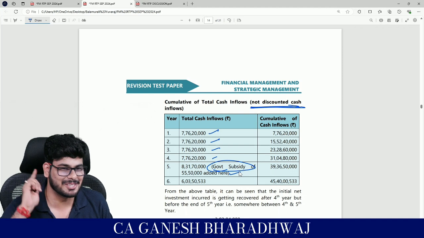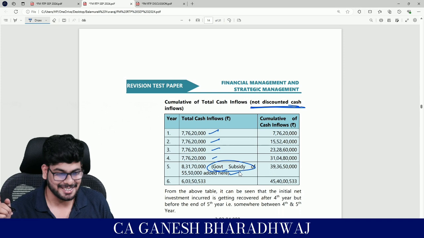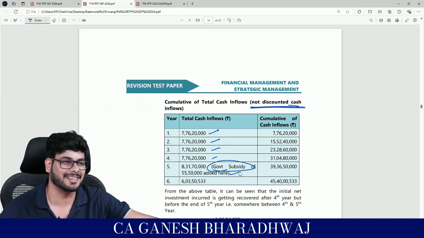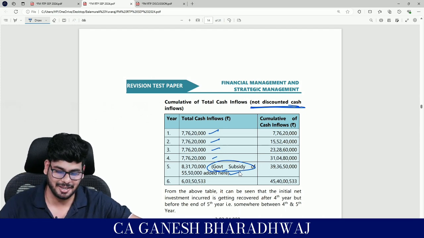No matter where you go, the institute will be after you. So they could have kept it at the end of the 6th year, no? If that was done, then even if you ignore it, your payback period will be correct. Clear? So here also they didn't want to miss out on an opportunity. They are figuring out everywhere.